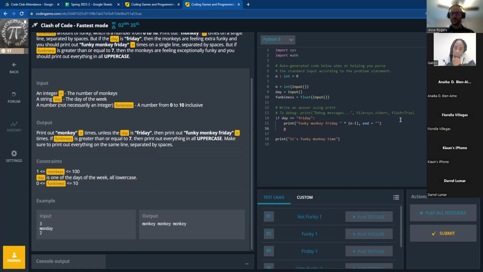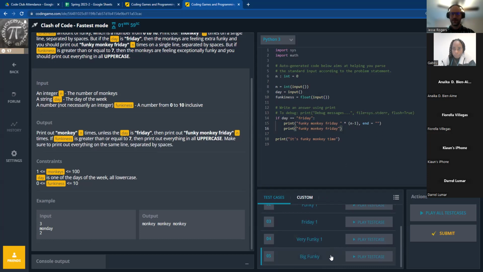And then I could do print Funky Monkey Friday, and it wouldn't have a space at the end. So in other words, this is going to do Funky Monkey Friday for all of the monkeys except for the last one, and then the last one I'm going to have it print an extra, and then it won't have a space at the end because I'm just preventing it from printing that space.